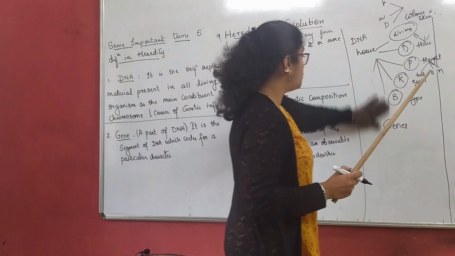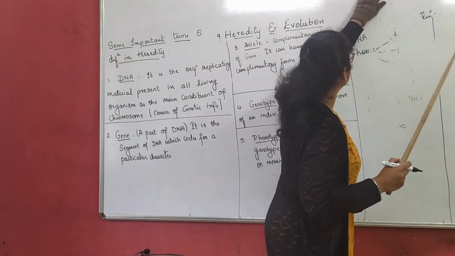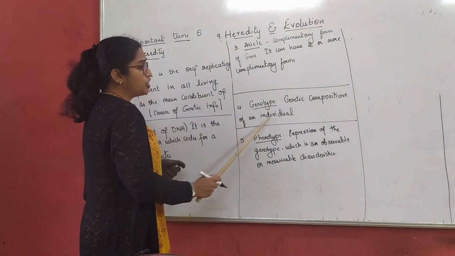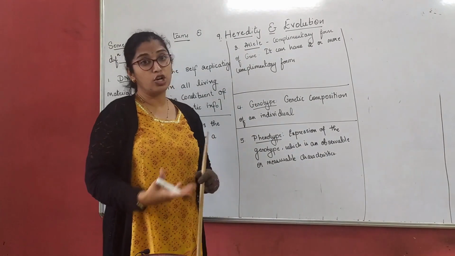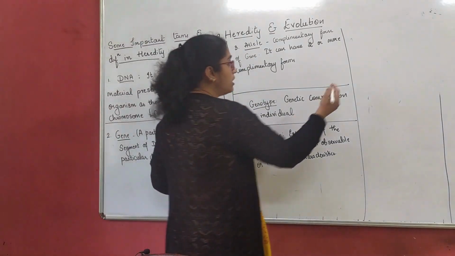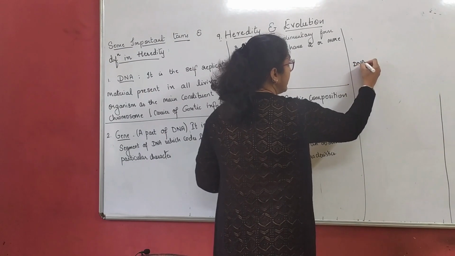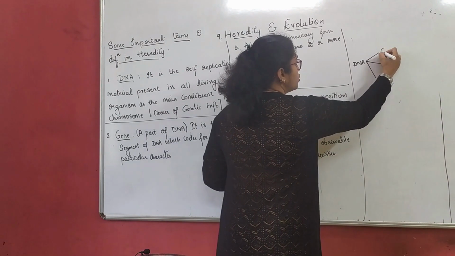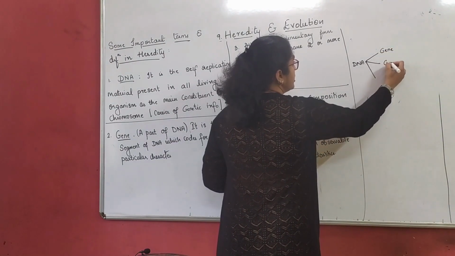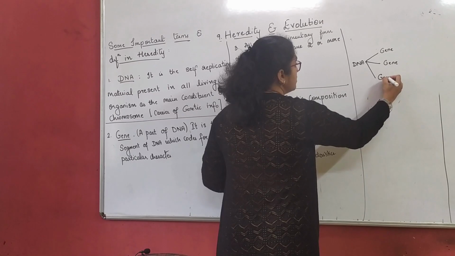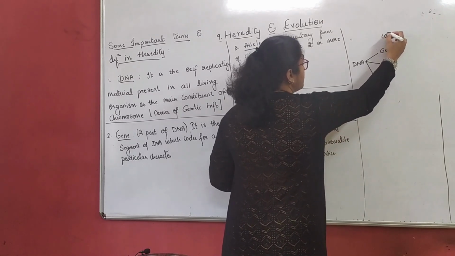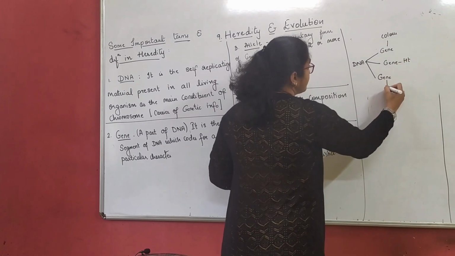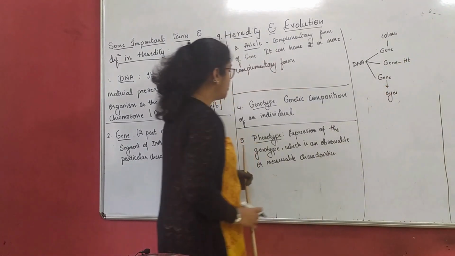Genotype. Now this is very much important to understand first. What is a genotype? Genetic composition of an individual. Now when I talk about the genetic composition of an individual, let me again start. DNA, which has different groups. Let me choose these three. So this is a gene, this is a gene, and this is a gene. Now this gene is for color, this gene is for height, this gene is for eye color. Let us just consider, right?